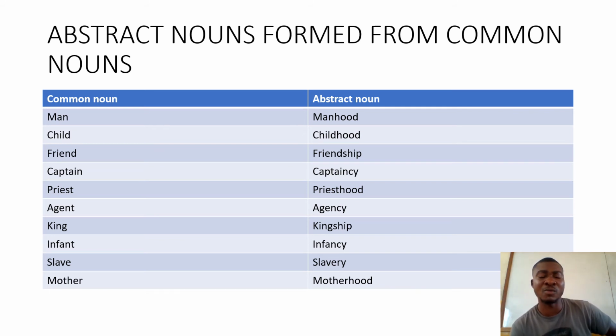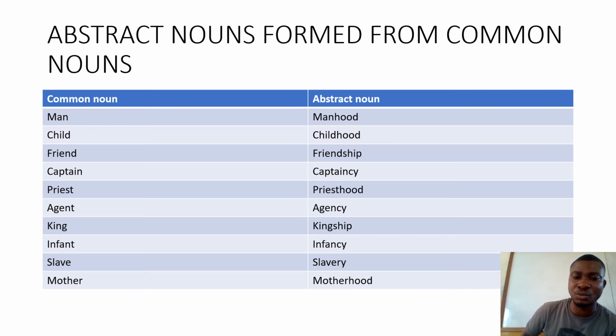So now when you are speaking, you know when to use manhood as an abstract word. These things are rules in English you have to learn, and there are a lot of them. If a child is a common noun, and we also have abstract nouns, then child, in an abstract way, something you cannot see or touch, is childhood.